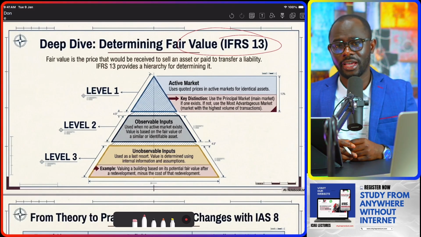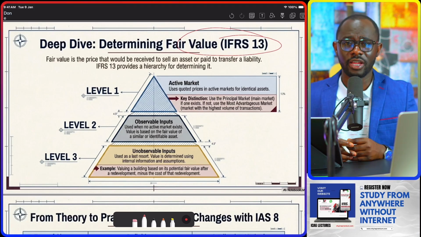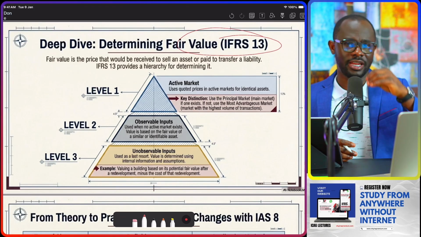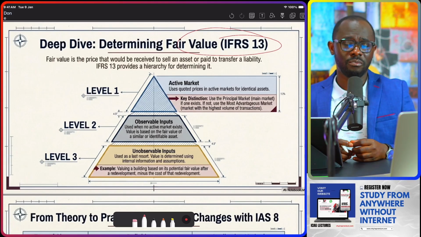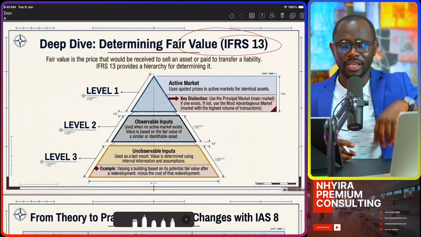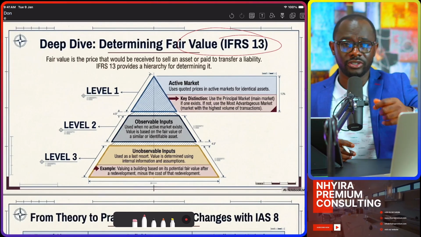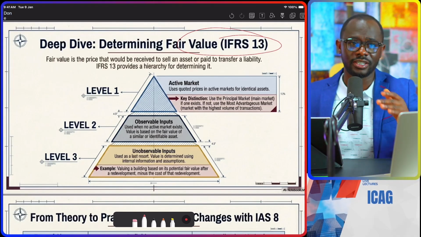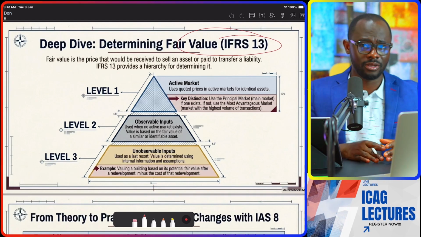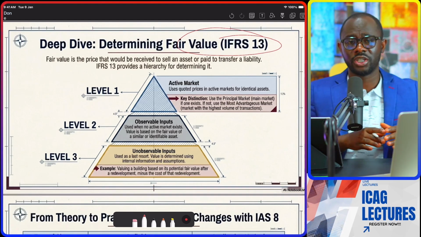There is an active market for what we are selling. Okay, so if there is an active market, we need to determine whether we have a principal market, that is the main market in which the product is being sold, or the market with the highest volume of transactions. That's the principal market. If the principal market is not available, accessible, or we don't have information about it, then